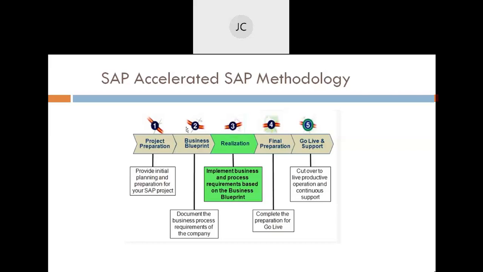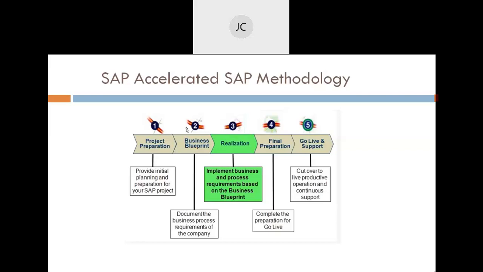After documentation and sign off are done, we move to the realization phase, where whatever was designed in the business blueprint, we implement in the system. As a consultant, we design our functional specifications, and if any development is needed, the developer does the technical specification, and then we build the solution. Our unit testing and quality testing and all those things happen in the realization phase.